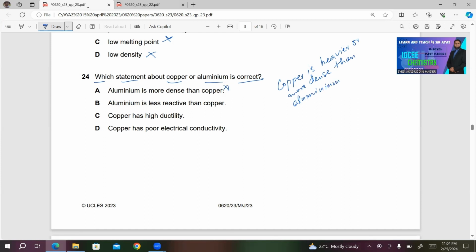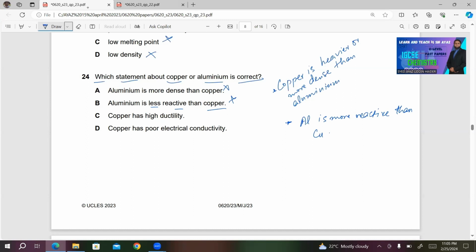So this must be the wrong answer. B, aluminium is less reactive than copper. This is also incorrect. If you look at the position of aluminium in the reactivity series, aluminium is more reactive than copper, which means it is above Cu in the reactivity series.